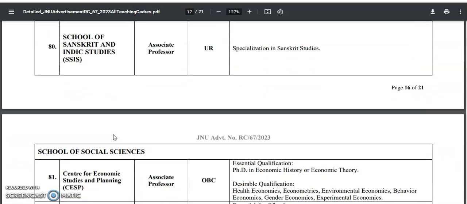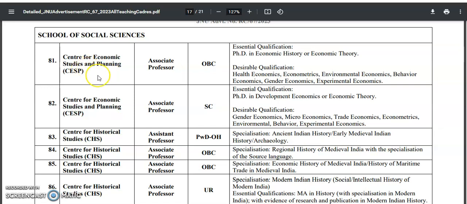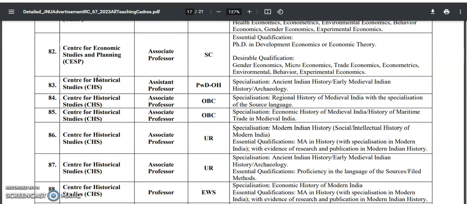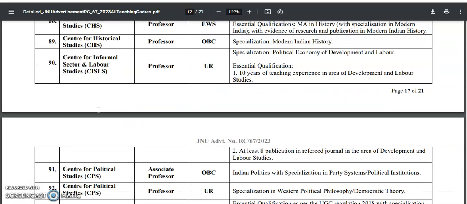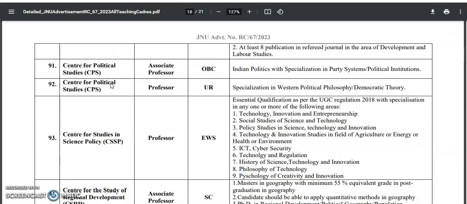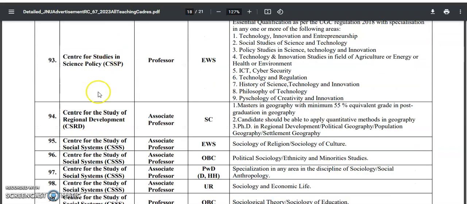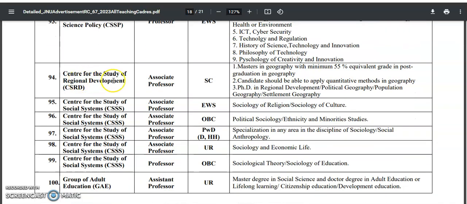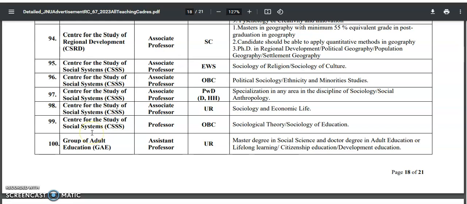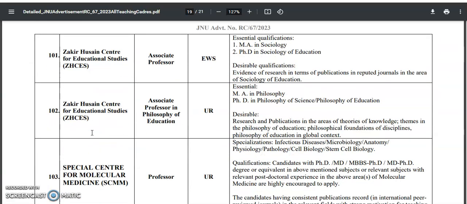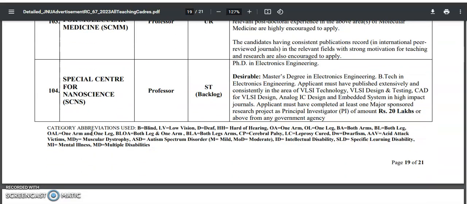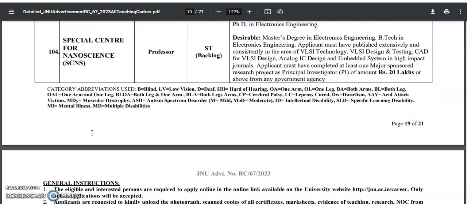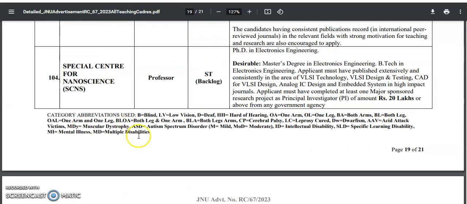And the School of Sanskrit and Indic Studies, and Center for Economic Studies and Planning, associate professor is required. Historical Studies, associate professor is required, as well as professor. And Informal Sector and Labor Studies, Political Studies, Science Policy, the Center for the Study of Regional Development and Social Systems, a Group of Adult Education, Zakir Hussain Center for Educational Studies, a Special Center for Molecular Medicine, and Special Center for Nanoscience. So these are all the multiple designations, guys, and a huge number of subjects are there. In total, 104 subjects are there.